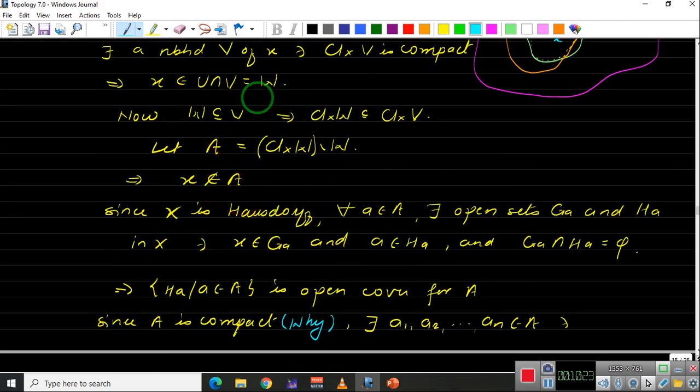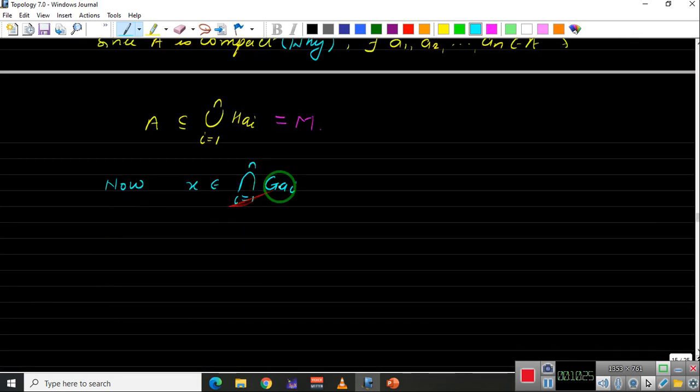X belongs to W, so X belongs to the intersection of the G_Ai, with, let me write a bracket here, intersection with W, right? And this is also an open set. Let us denote this by, let us take this as say O. Okay, O is open.